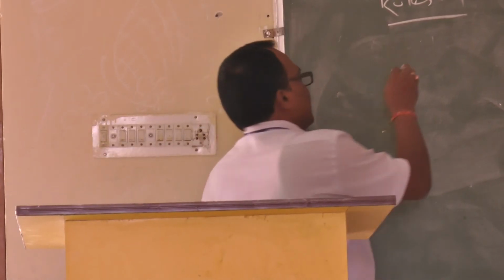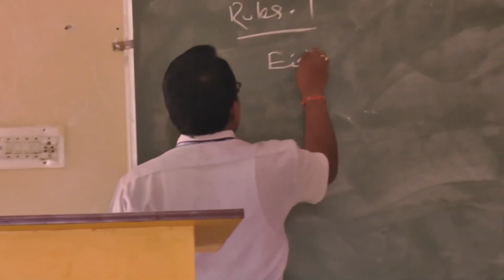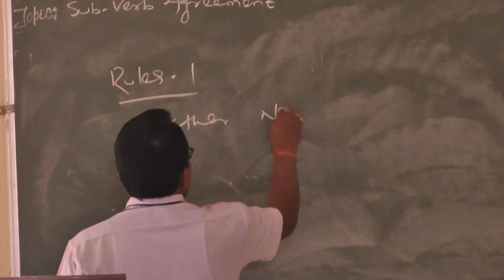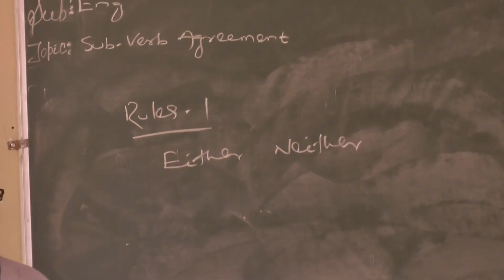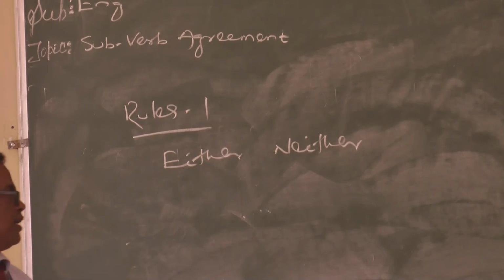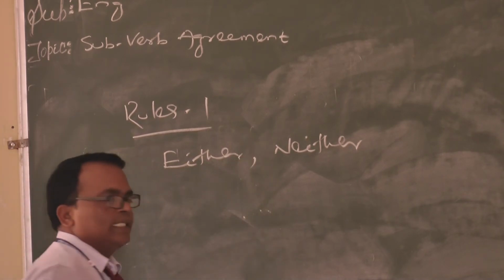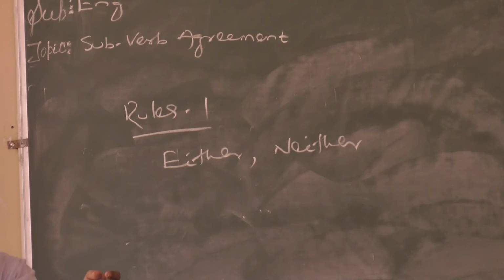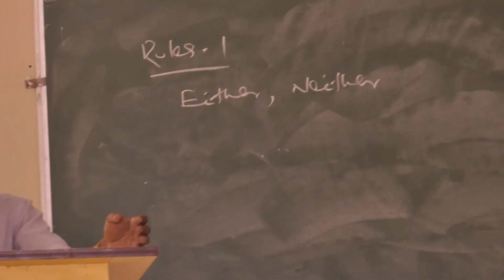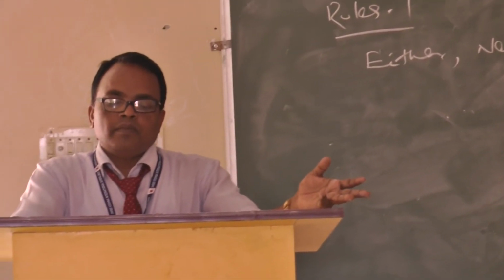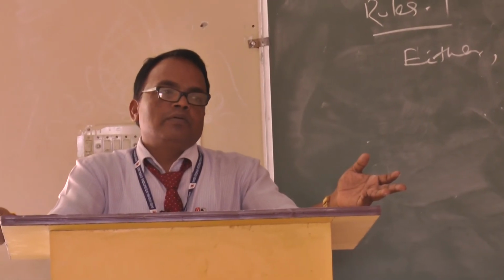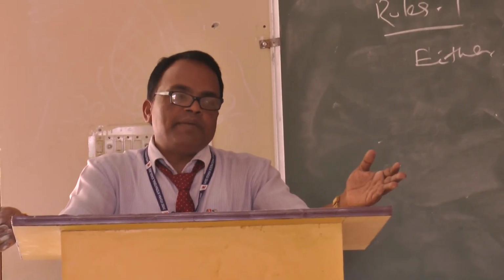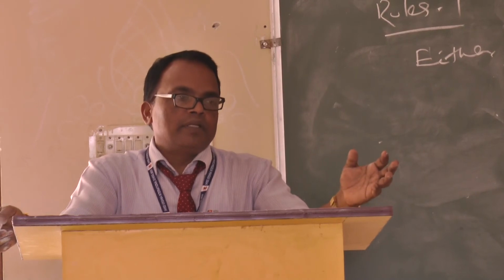Uses of either and neither. Either or and neither always take a singular verb. Example: everybody and each and everybody are singular numbers.